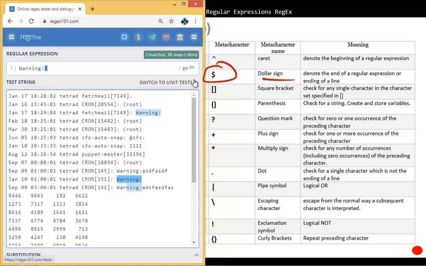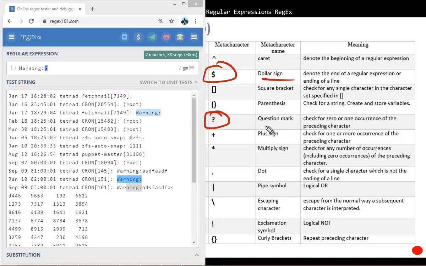Now, if you imagine that we want to match some numbers, but we're not very sure if they're going to appear in our log files. They might appear once, or they might appear more than once, so we're not very sure. So we're going to use another meta character that says it doesn't have to be one. It can be any number or any character. So we use a question mark. The question mark checks for 0 or 1 occurrences of the preceding character.